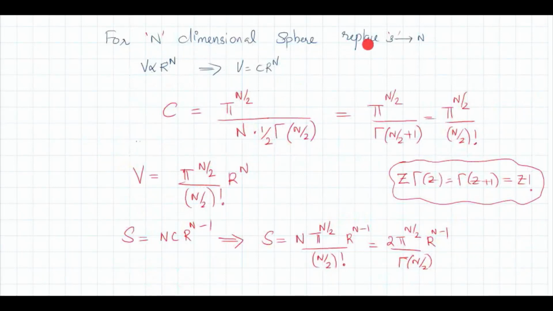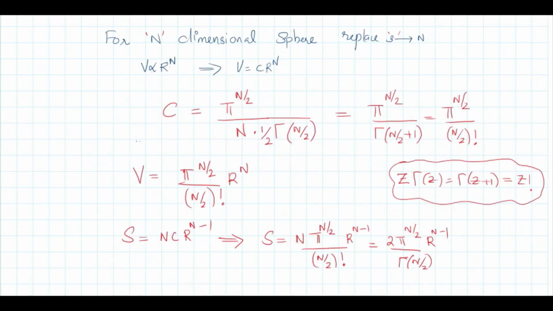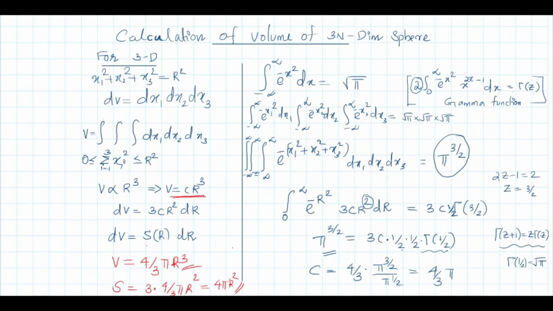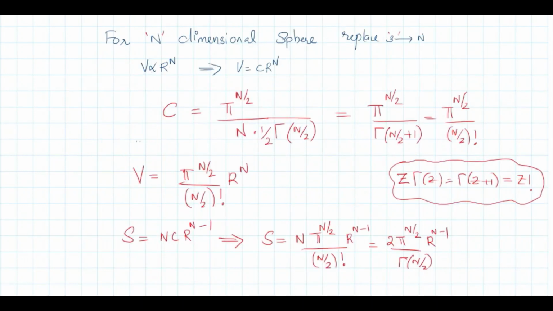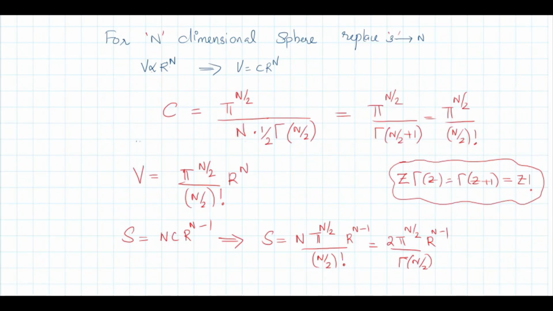For an n-dimensional sphere, you just replace 3 with n. We already calculated for a three-dimensional sphere, so just replace the 3 in all these equations with n. So V proportional to R cube becomes V proportional to R raised to n. V equal to C R cube becomes V equal to C R raised to n. And C, there we obtained as pi raised to 3 by 2. Instead of that, you will have pi raised to n by 2. And instead of the 3, you have here n, half gamma n by 2.